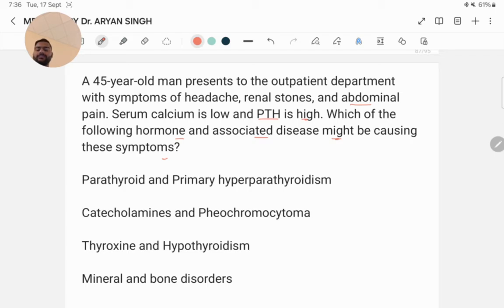See here, the low calcium level and elevated PTH levels indicate mineral and bone disorder. What do they indicate? Mineral and bone disorder.